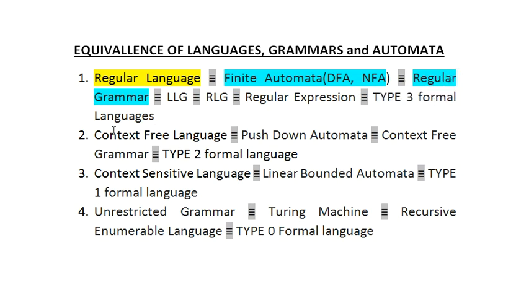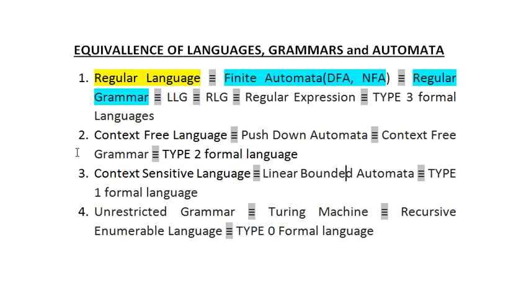The next one is your type 2. You can see this is the hierarchy. Then the third one is your type 1, then the fourth one is your type 0. Actually this entire topic you will be learning in depth in unit number 3. The topic name is Chomsky hierarchy.